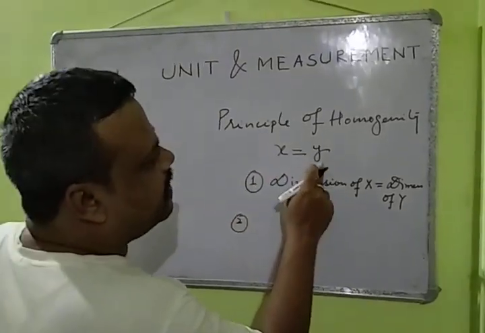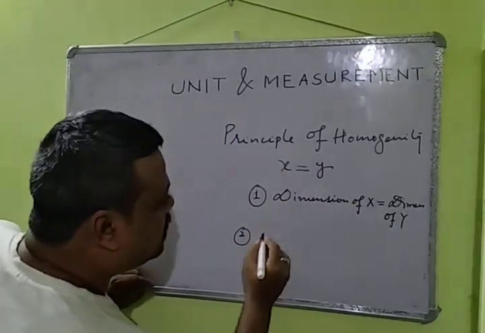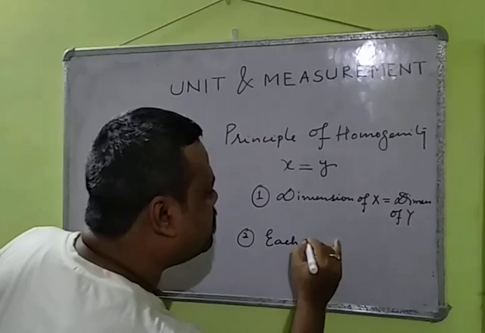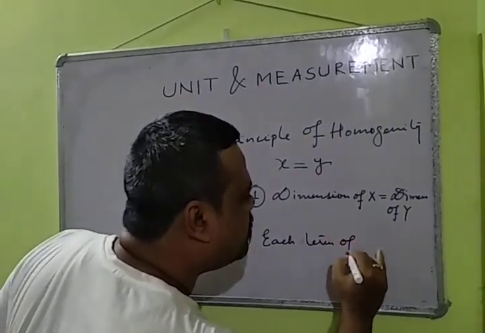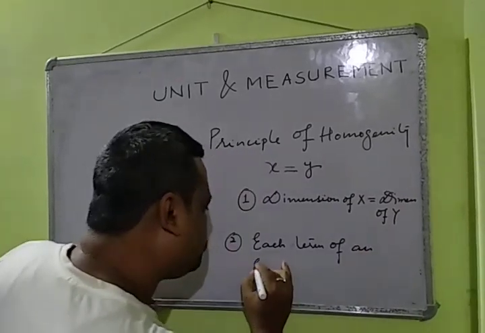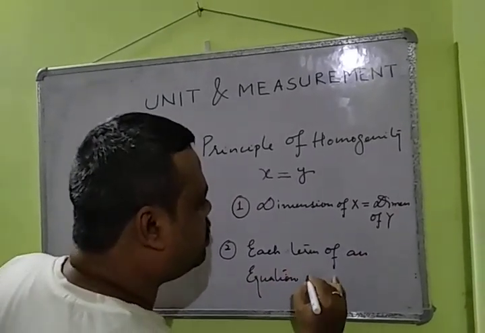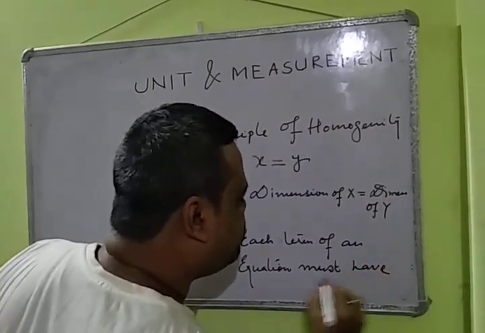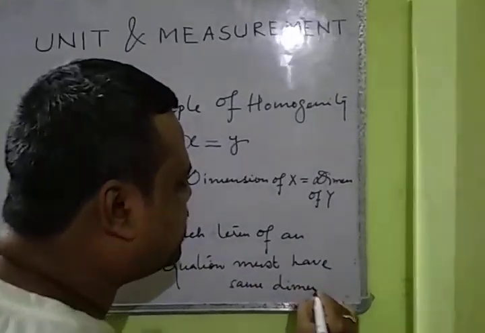And number 2, x equal to y, there is an equal sign, so it is known as an equation, right? Now number 2, each term of an equation must have the same dimension.